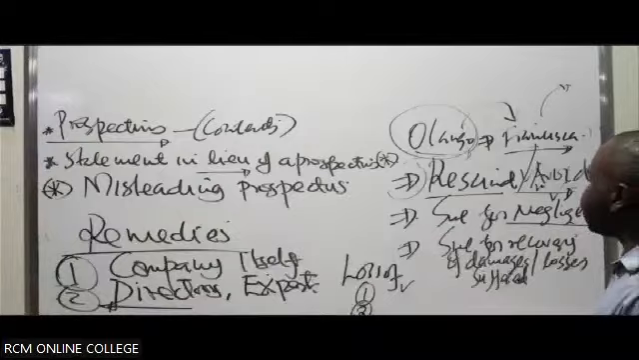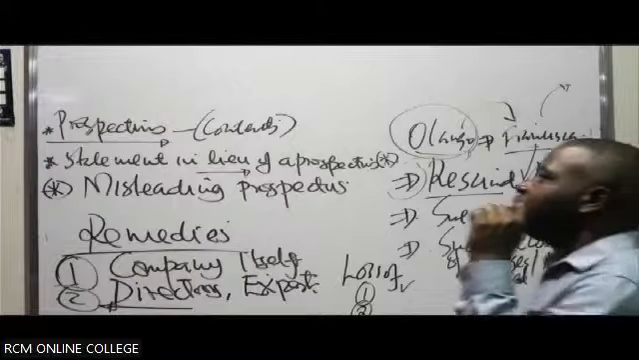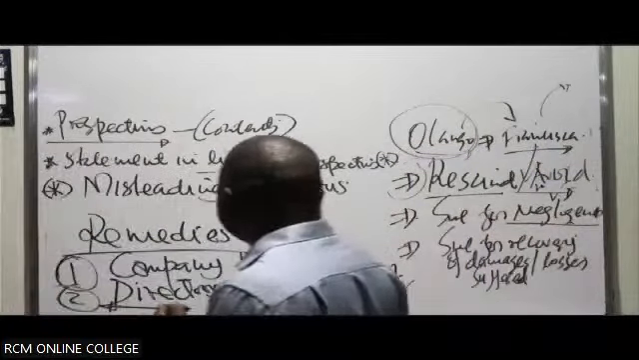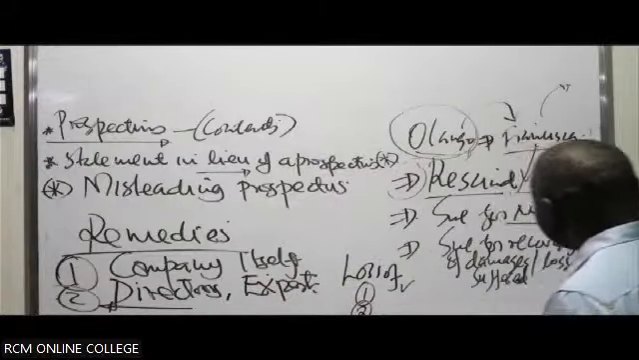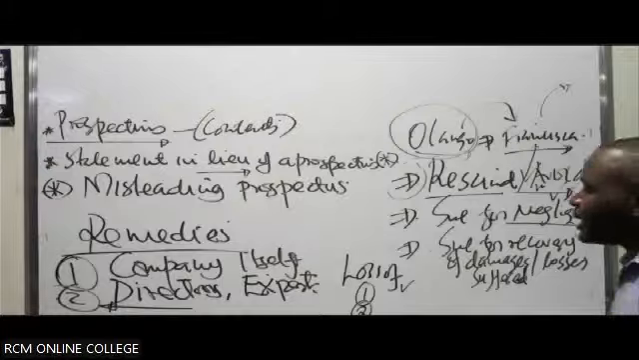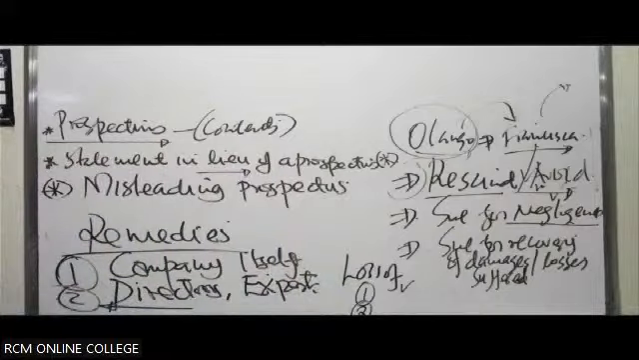And number 3, you can sue for recovery for any damages or losses suffered, so long as you can prove that an official officer of the company was responsible for that misrepresentation. And therefore, the company should be liable for its officers. Vicariously liable. So vicarious liability.